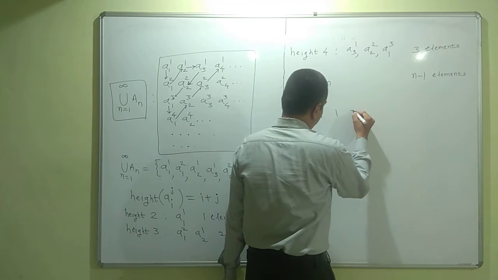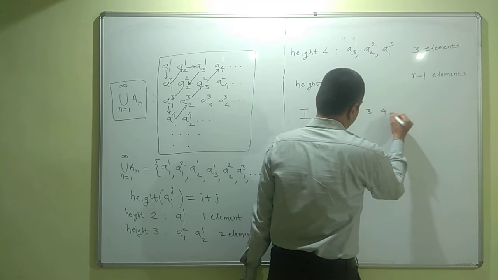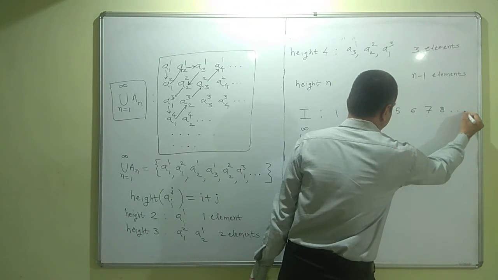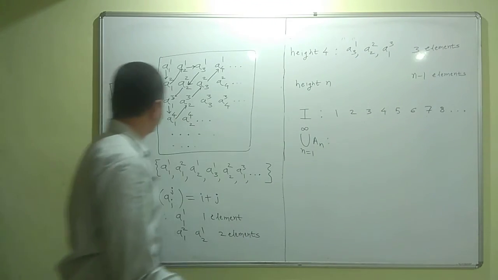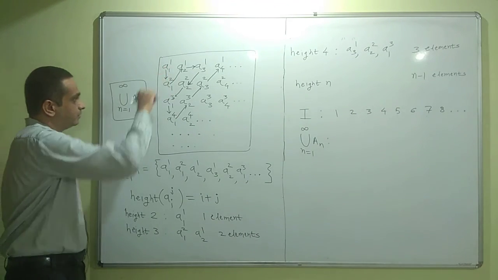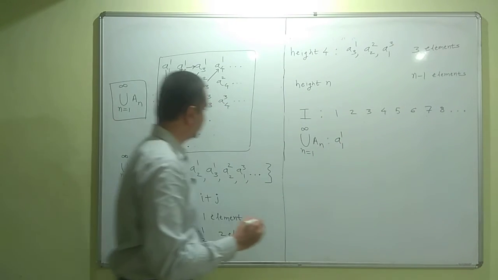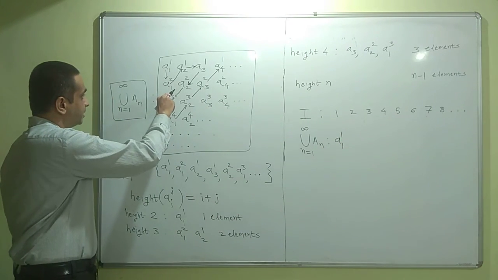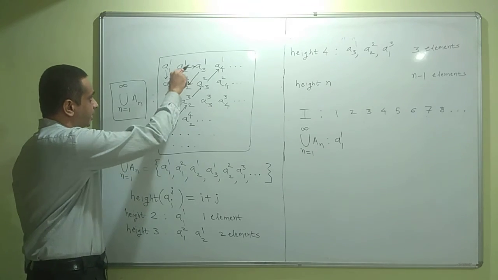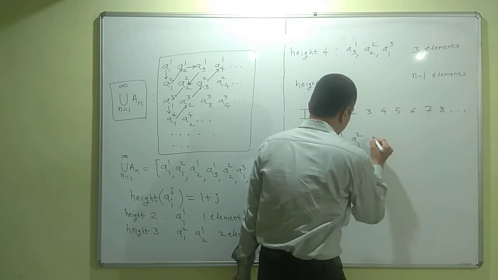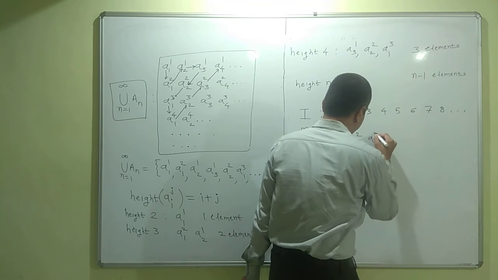I'll write 1, 2, 3, 4, 5, 6, 7, 8 and so on. The first element which we are counting is a11. The next two elements of height 3 which we are counting are a12 and a21.